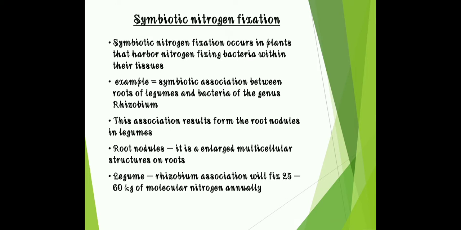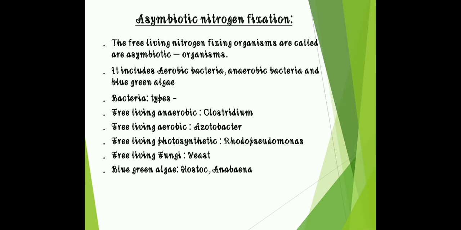This association results in the root nodules in legumes. So the root nodules are enlarged multicellular structures on roots. Then legumes with Rhizobium association will fix 25 to 60 kg of molecular nitrogen annually.